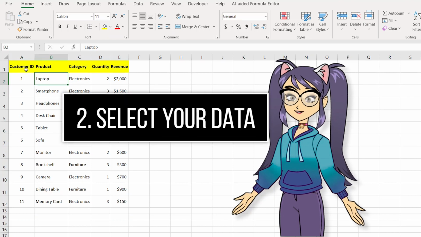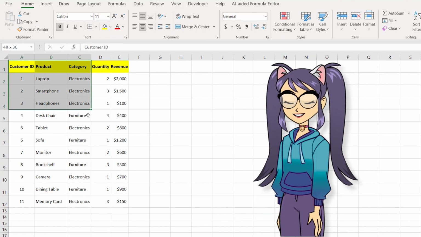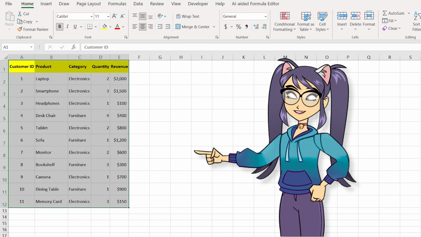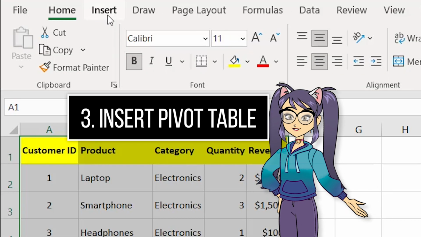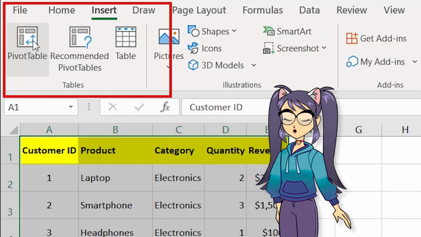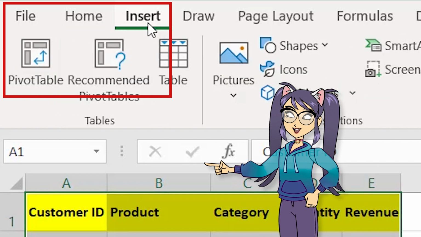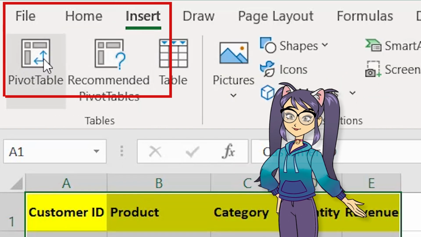Second step is: select your data, highlight the range of cells you want to include in the pivot table. Third step is: insert pivot table. Go to the Insert tab on the Excel ribbon. Click on Pivot Table in the Tables group.